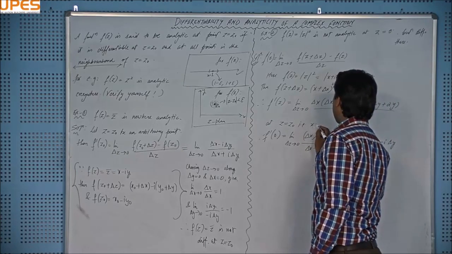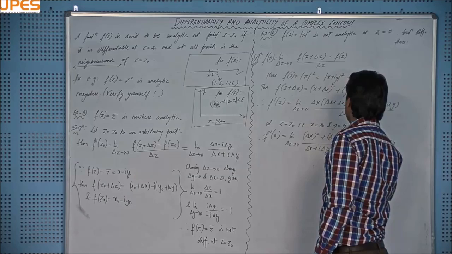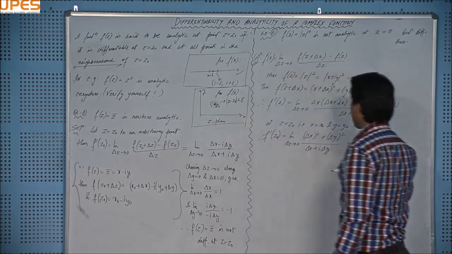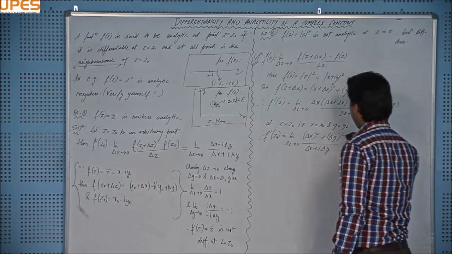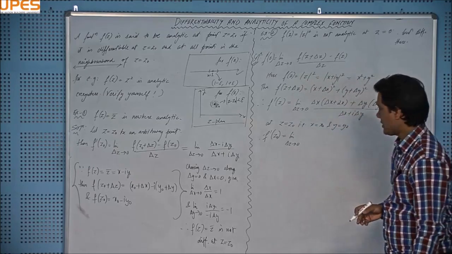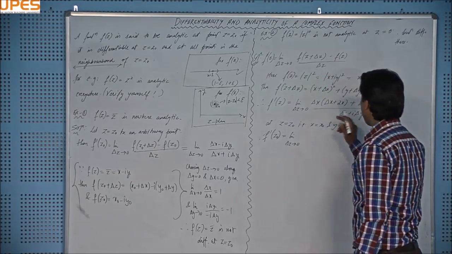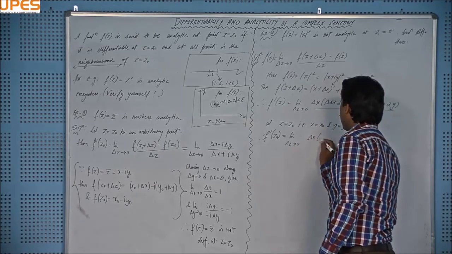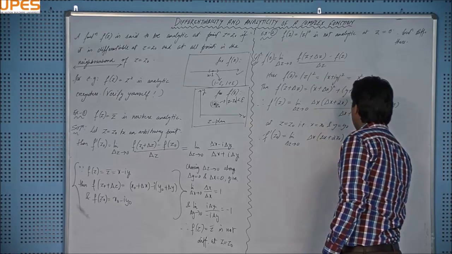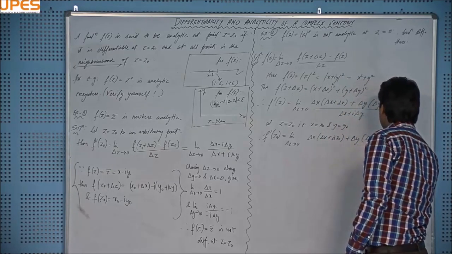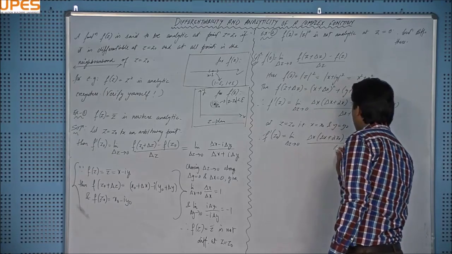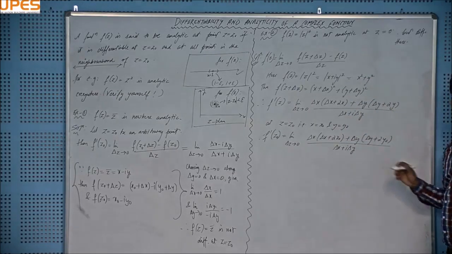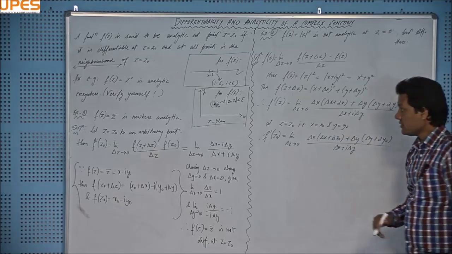That is x equal to x naught and y equal to y naught, right? And in that case, it will be f dash z naught, right? And then it will become... I am trying to produce a more general result, right? And that will produce here, delta x plus twice x naught plus eta delta y plus twice of eta y naught divided by delta x plus eta delta y, right? Now I have to choose two different paths as I did earlier.